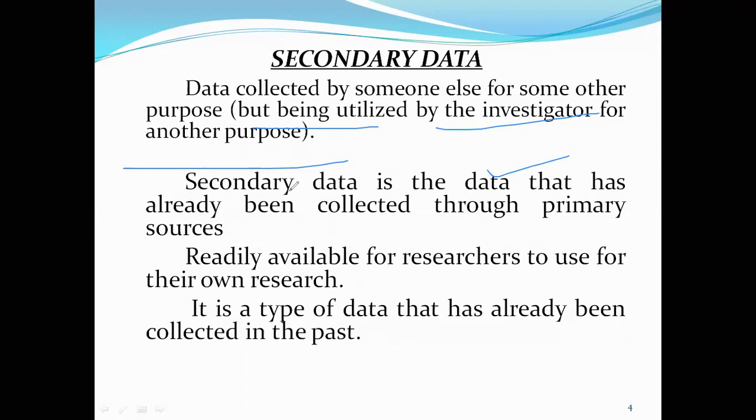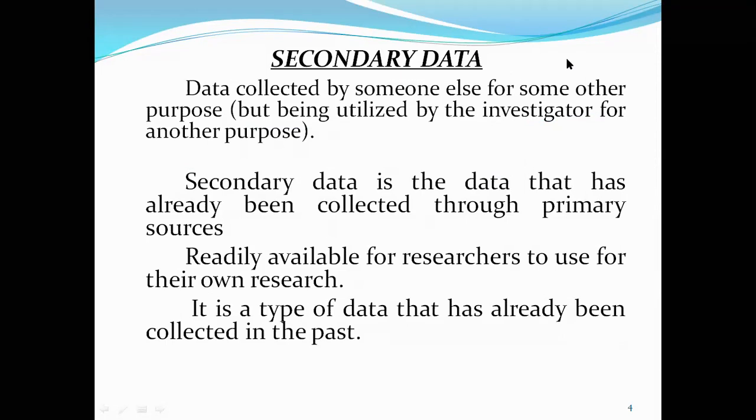Sometimes it is not possible to collect first-hand information for want of resources in terms of money or time. In that situation, secondary data is used. This type of data is generally available in magazines, journals, bulletins, books in the library, or newspapers.